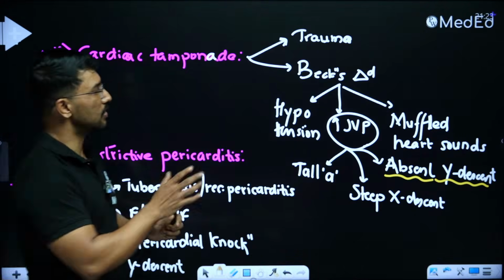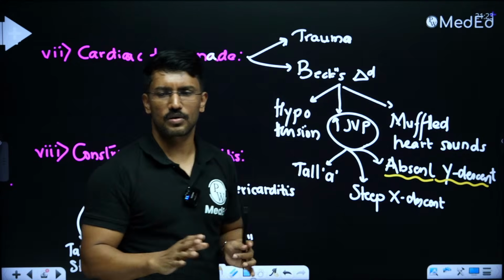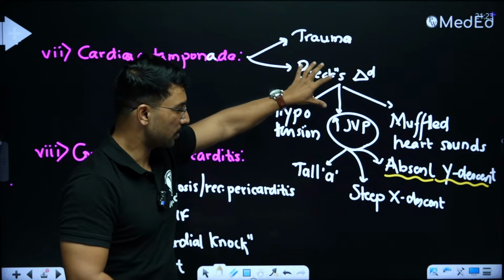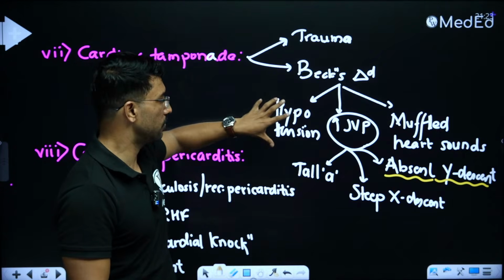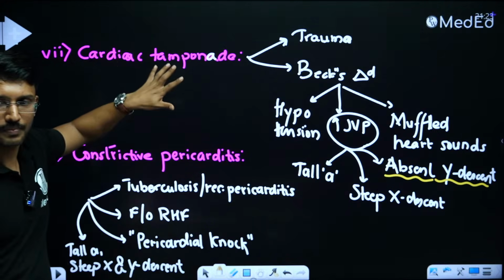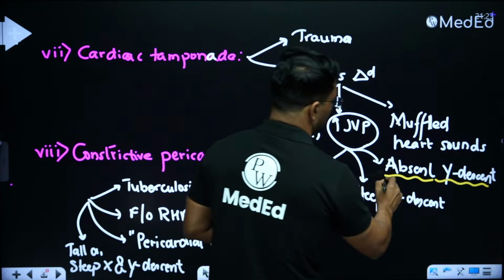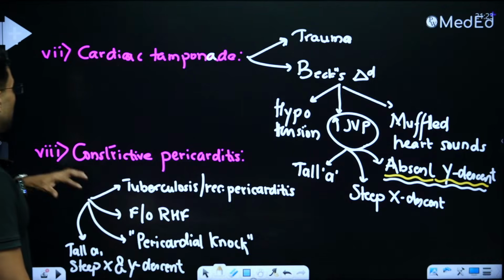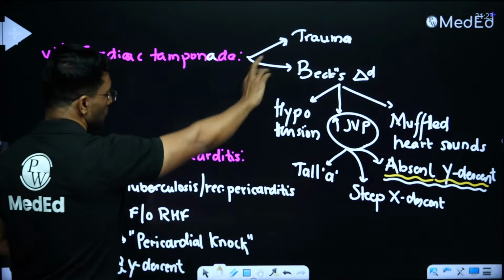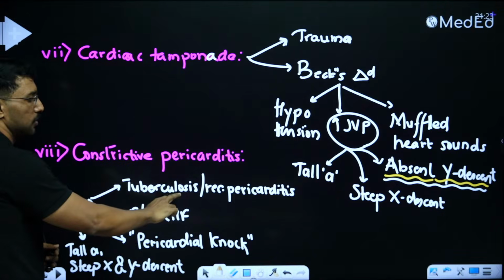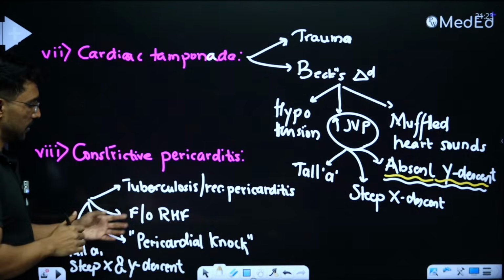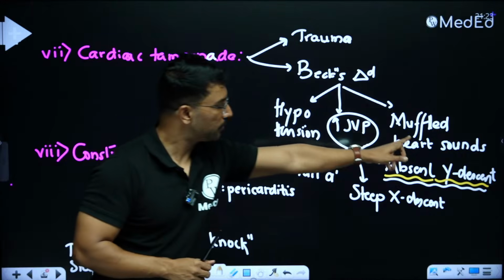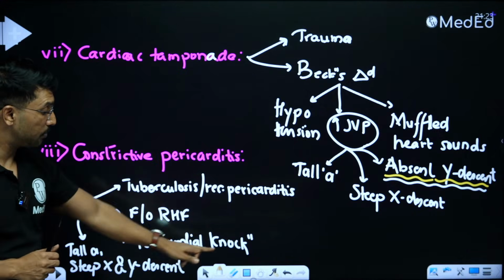Any question which talks about some trauma, mainly road traffic accident or cardiac surgeries, followed by the patient presenting with what we call Beck's triad, muffled heart sound, raised JVP and hypotension, is talking about cardiac tamponade. One extra feature or detail to pay attention to is the absent Y descent on the JVP. And if the question is talking about similar features but not trauma, rather a patient with tuberculosis or recurrent pericarditis with right heart failure features like raised JVP, hypotension, but instead of muffled heart sound, the question will be talking about what we call a pericardial knock.